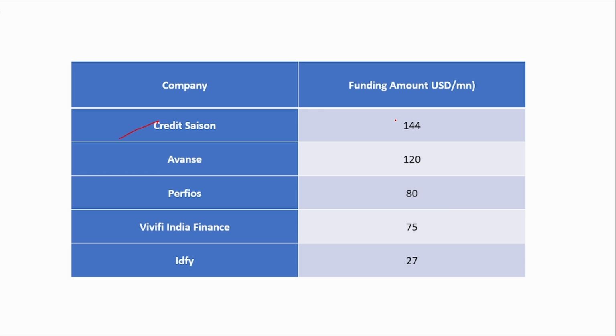Now, let us see the top companies that have raised funding. Credit Suisse has raised around $144 million. Avanse has 120. Perfios, 80 million. Vivifi India Finance, around $75 million. And ITFI, around 27 million.